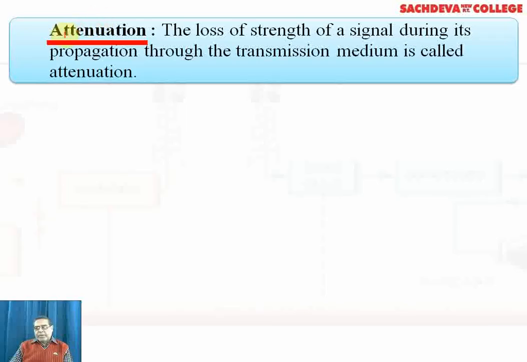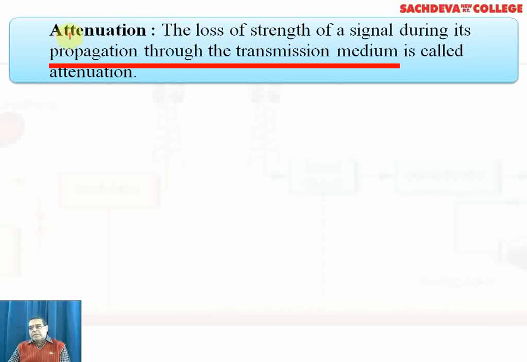Next is attenuation. When we use this term attenuation, we are referring to slight energy loss. So how to explain this? The loss of strength of the signal during its propagation through the transmission medium is called attenuation. So attenuation means the loss of strength of the signal, that is the power of the signal.